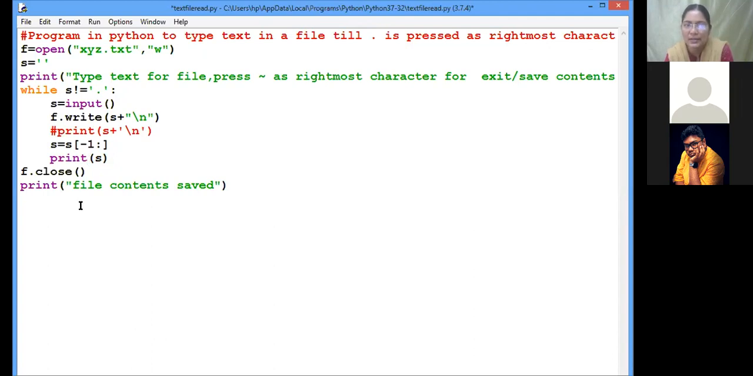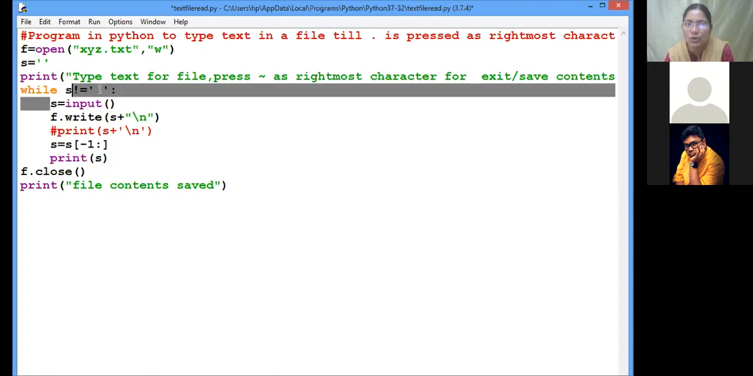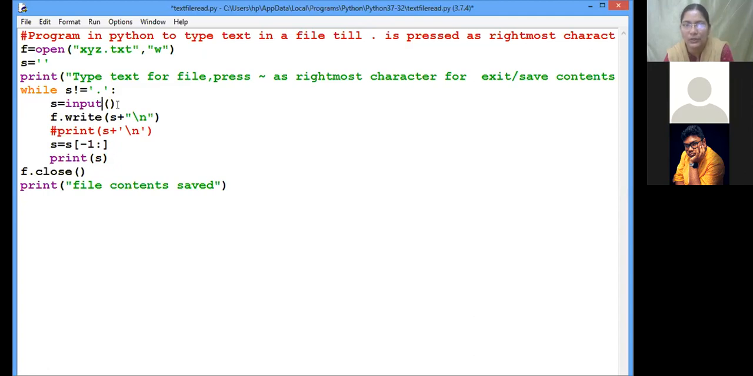After this we are going back and checking whether that character is dot or not. If it is not equal to dot, again take the input, and whatever input we are giving, we append it, we are writing it to the file. Okay children, so now let us execute and see.